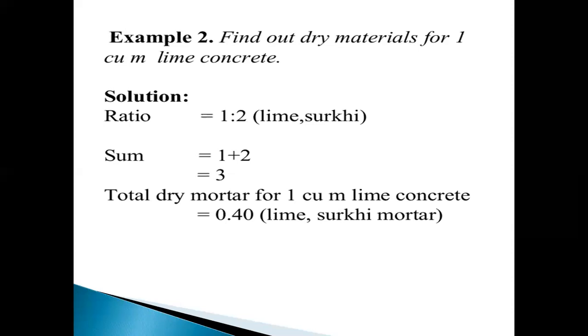Next problem. Find out dry materials for 1 cubic meter of lime concrete, and take the ratio 1:2.